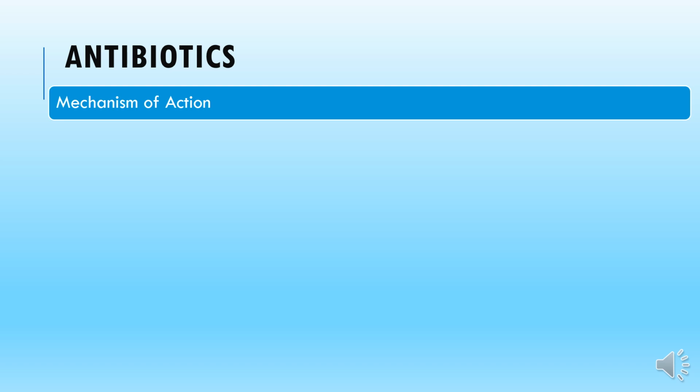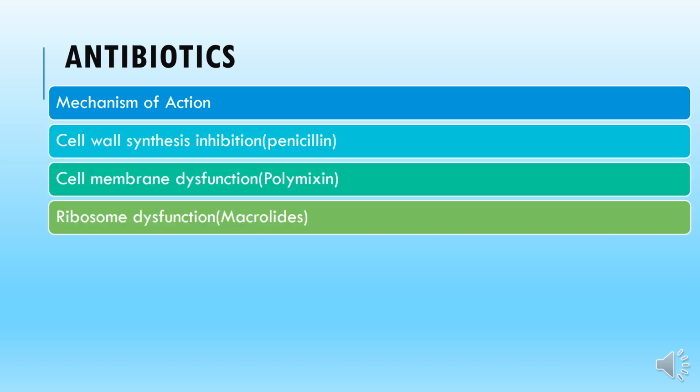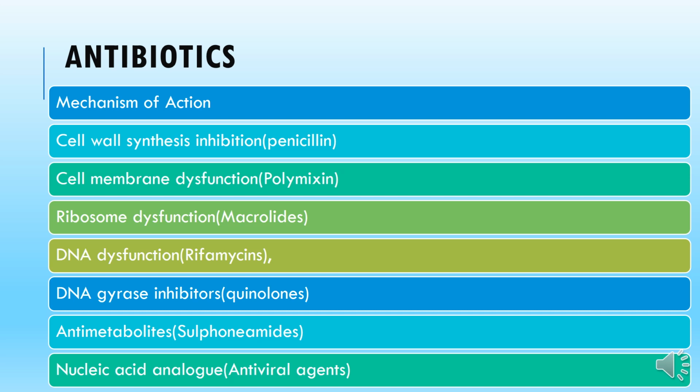Here are the various types of antibiotics based on mechanism of action. Cell wall synthesis inhibition, with the most common example being penicillin; cell membrane dysfunction, by polymyxins; ribosome dysfunction, the actual mechanism of macrolides; DNA dysfunction, the activity of rifamycin; DNA gyrase enzyme inhibition, caused by quinolones; and anti-metabolite effects, by sulfonamides.